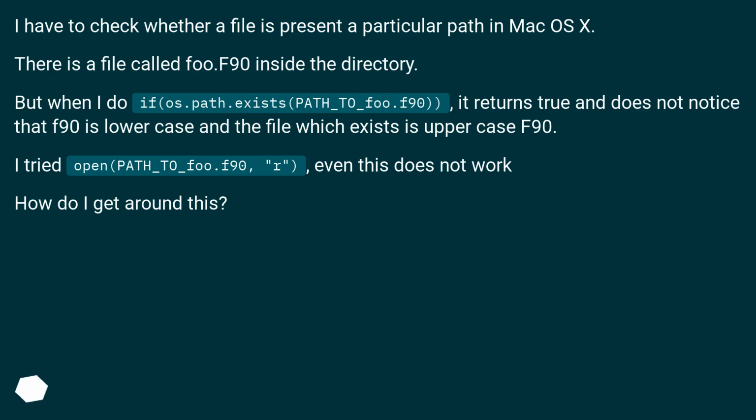F90. I tried open(path_to_foo.f90), even this does not work. How do I get around this?